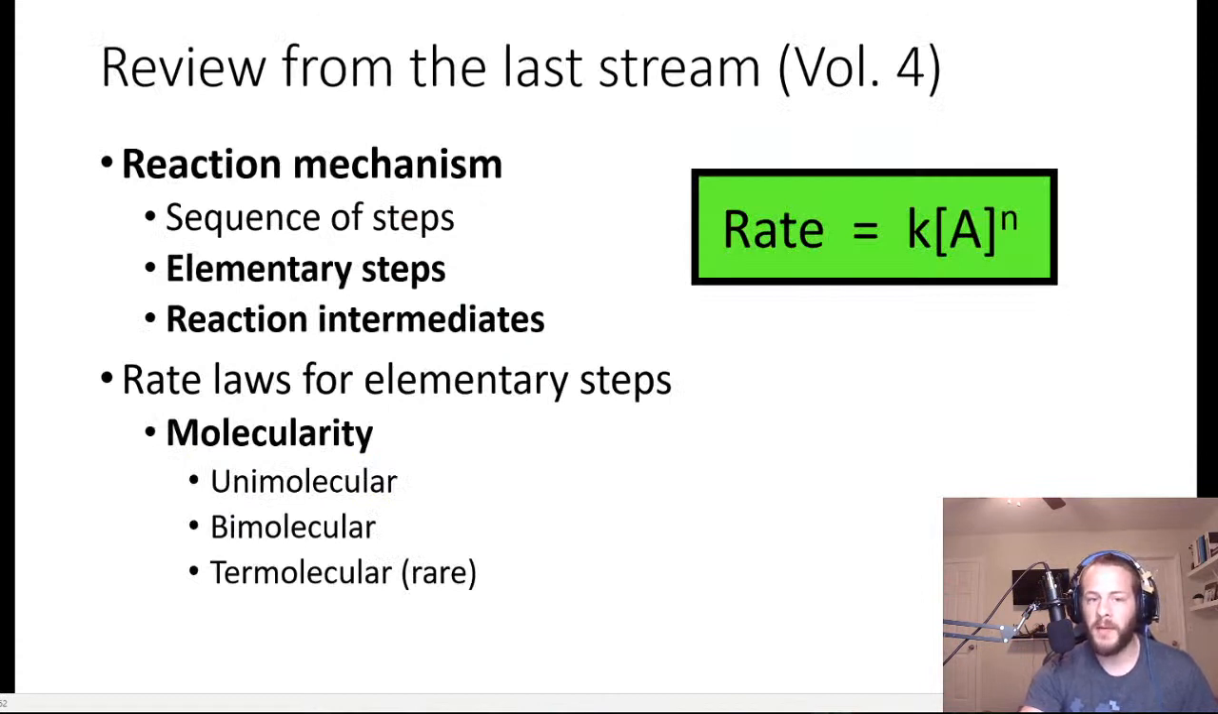So we talked about reaction intermediates. We talked about how we understood the rate laws for elementary steps, and we understood that in the context of molecularity, which is simply the number of reactant particles that are involved in a given elementary step. We have unimolecular, which is 1 particle, bimolecular, which is 2 particles colliding together, and then there's a third case called termolecular, where you have 3 particles colliding together, but it's pretty rare given that the probability of 3 particles colliding at the exact same time is very, very low.